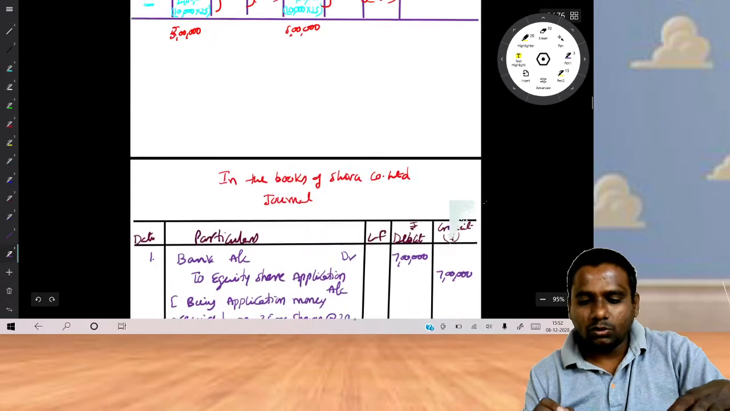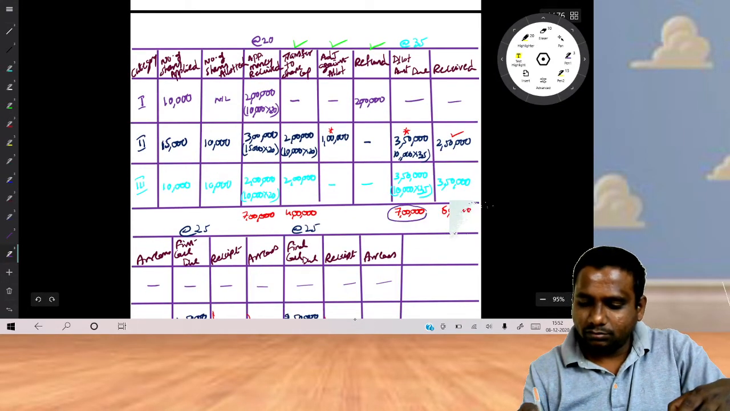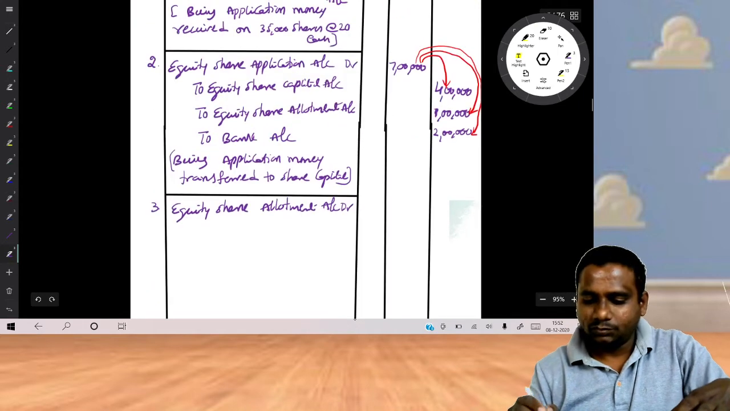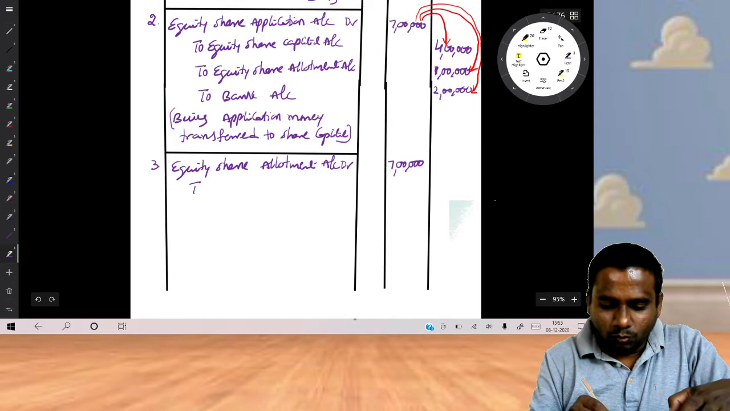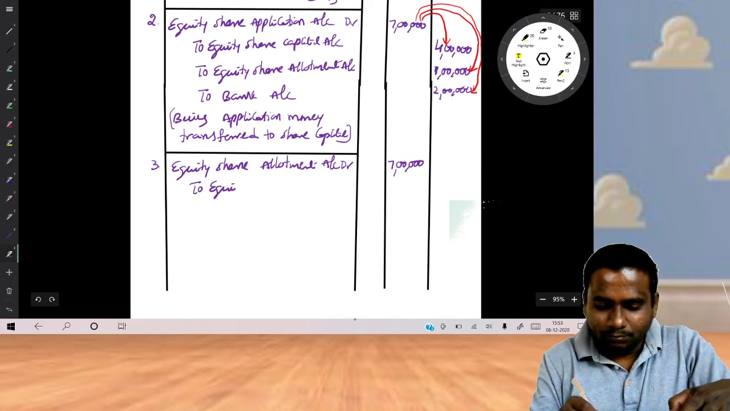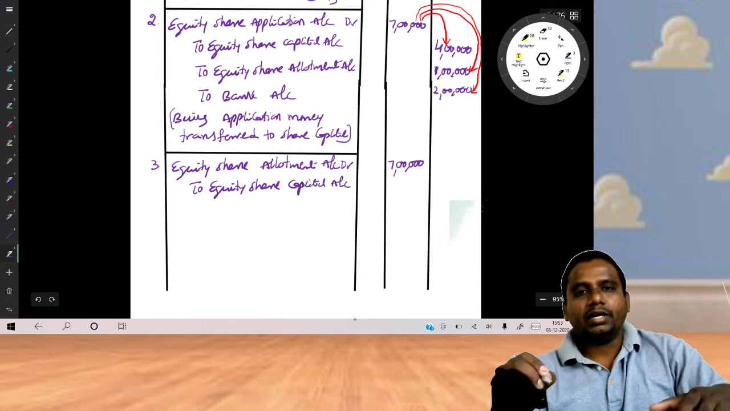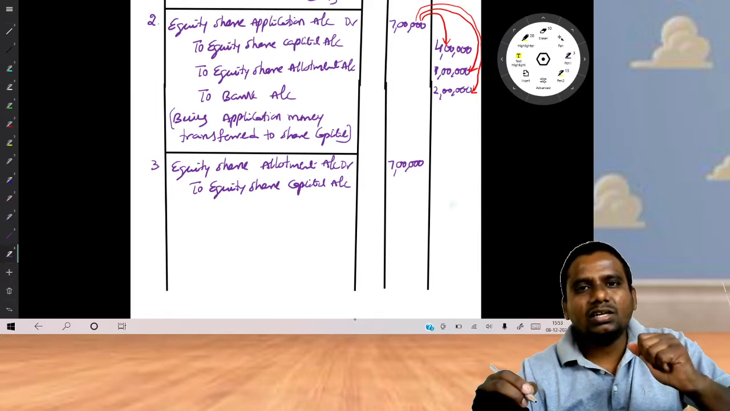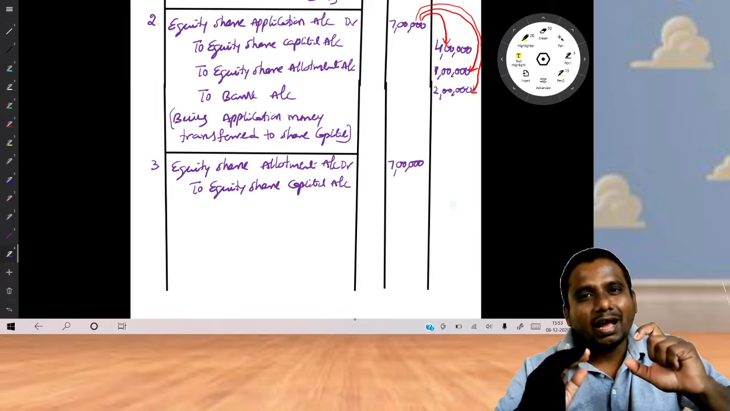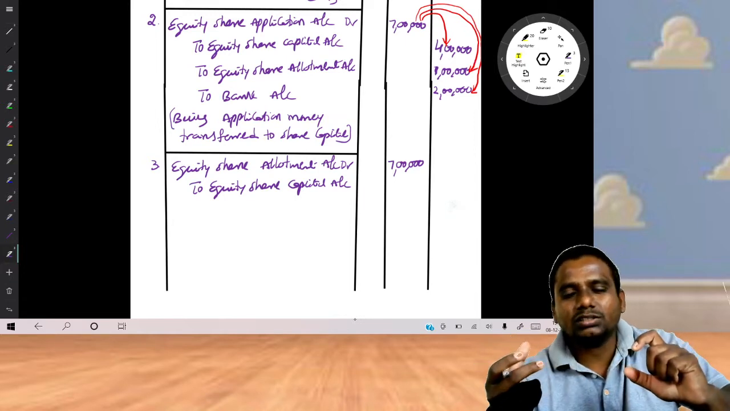What is the amount due on allotment? You get 7 lakhs. So write down here 7 lakhs to equity share capital account. Look, the allotment amount due is 7 lakhs, but out of this 7 lakhs, some amount we have to transfer to share capital and the remaining amount we have to transfer to another account.